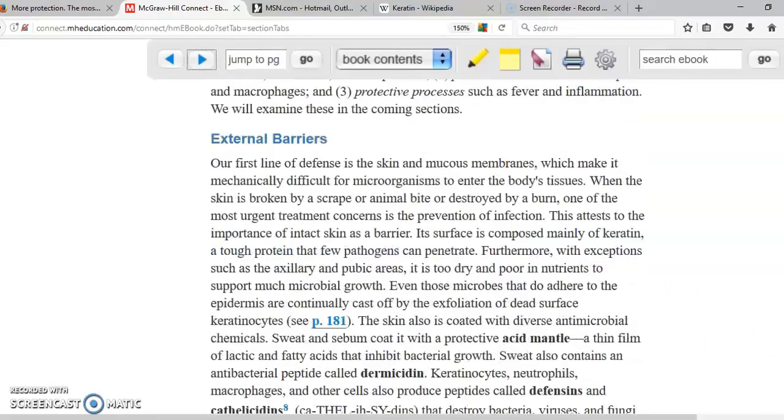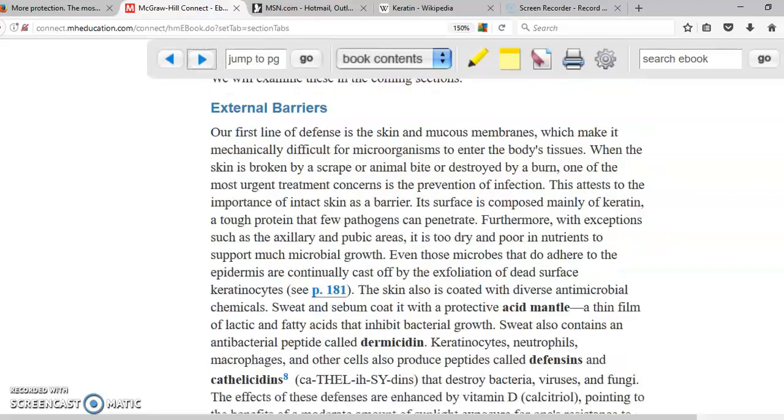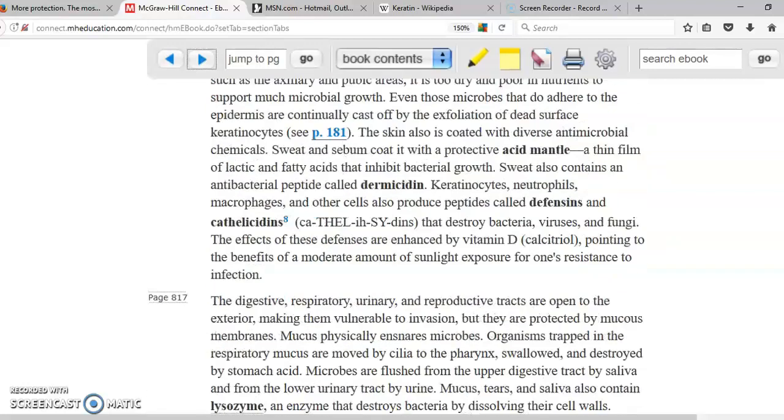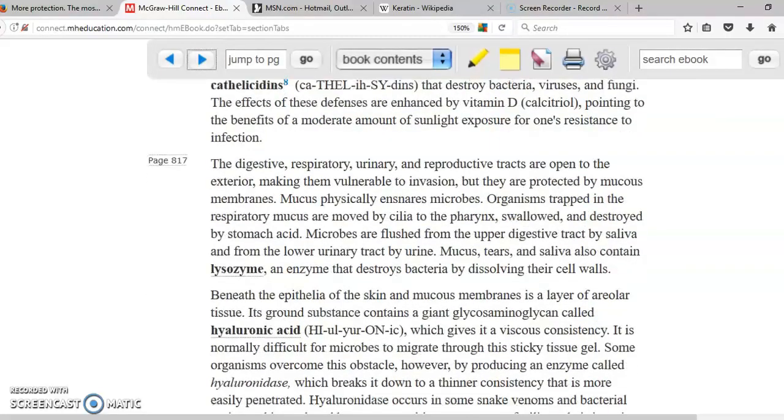So, for example, we have in here external barriers. External barriers are going to be basically the skin as well as the mucous membranes that we have in our body. In the skin, we have the keratinocytes. The keratin is a hard protein that will protect our skin and is going to make it very hard for the microorganisms to cross it. Not only that, but we're constantly shedding these cells, so it doesn't allow a lot of time for the microorganisms to develop and multiply and penetrate our skin. Mucous membranes, obviously, are going to produce mucus, which is going to trap the microorganisms in there, not allowing them to cross and invade our body.